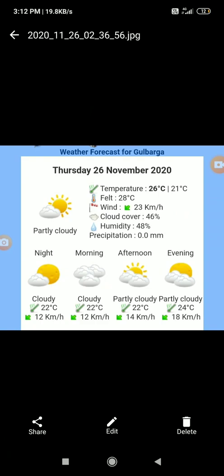So now see, this is yesterday's weather report. You can see Thursday, 26 November 2020. The temperature was 26 degrees Celsius. What is the meaning of temperature here? Temperature means the degree of hotness or coldness. Whether it is very hot or very cool, this we will measure in temperature. So the degree of hotness and coldness is called temperature.